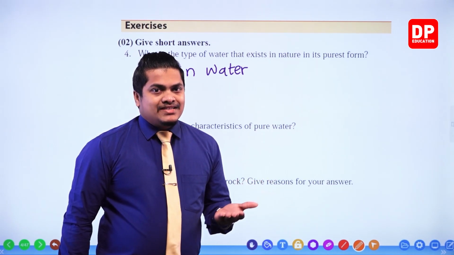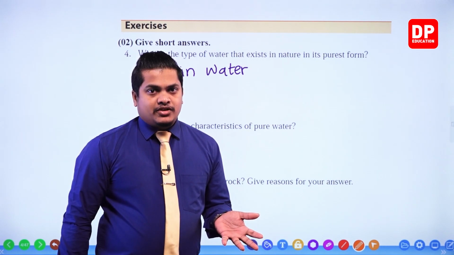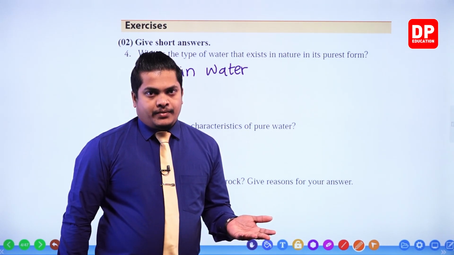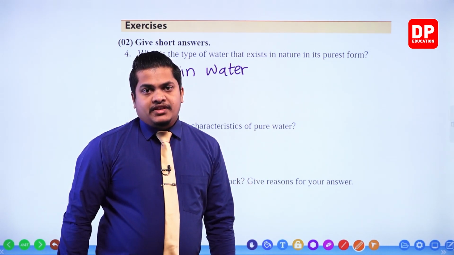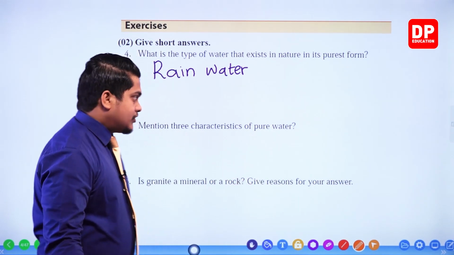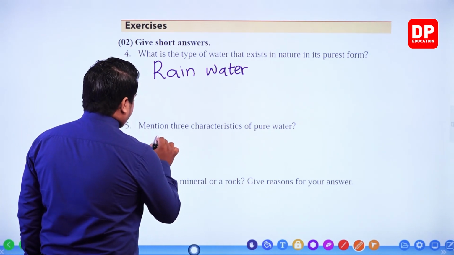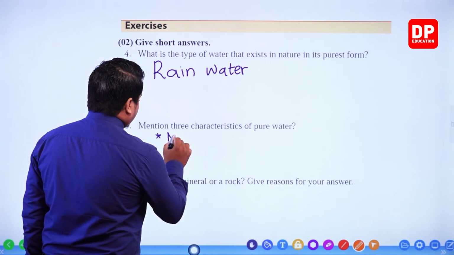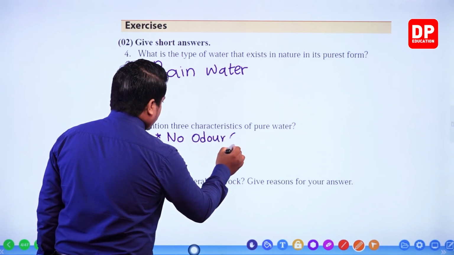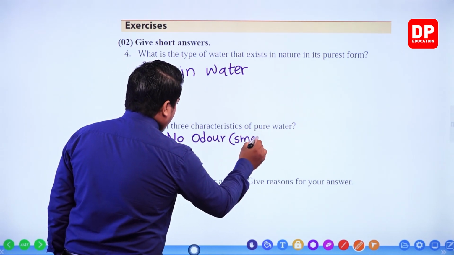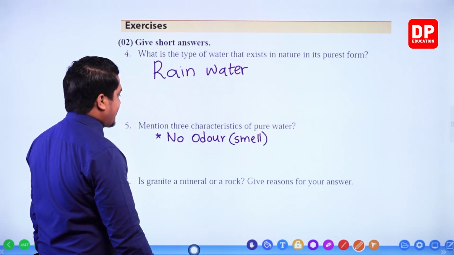If you are getting a certain smell, that means, my dear children, it's not pure. So that's a certain feature we can identify within pure water. So there is no odor. Within brackets, I'll mention smell.